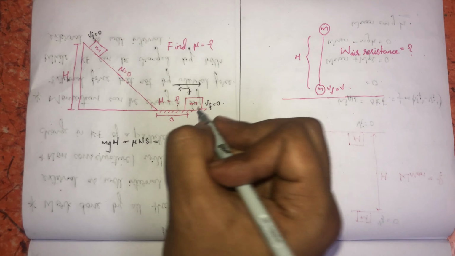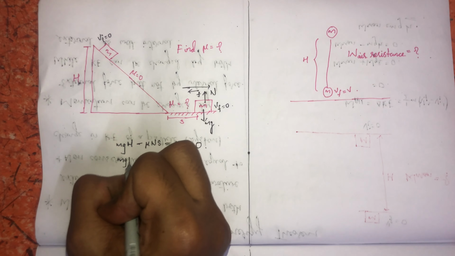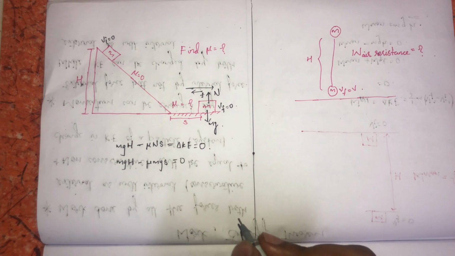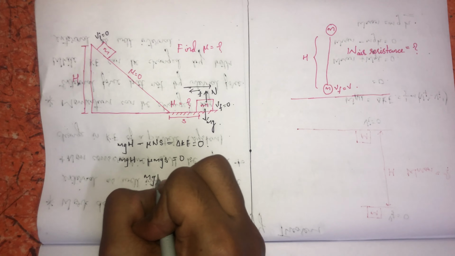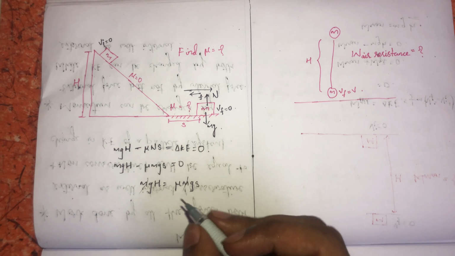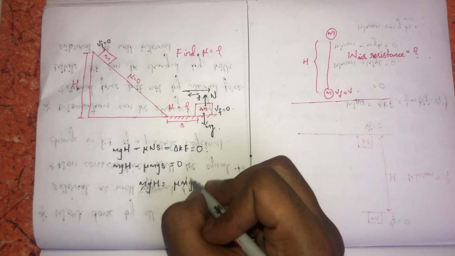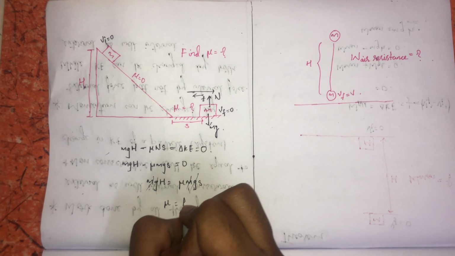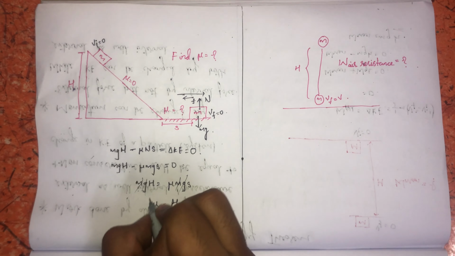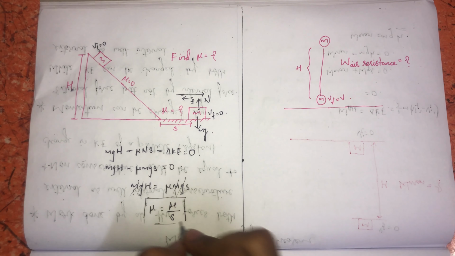Then the normal reaction always acts perpendicular to the surface, and it is equal to mg. Then mgh minus mu mg into s is equal to 0. So mgh will be equal to mu mgs, where m gets cancelled, and g also gets cancelled. Finally mu is equal to h by s. So the coefficient of friction of the horizontal surface will be equal to h by s. That's clear.